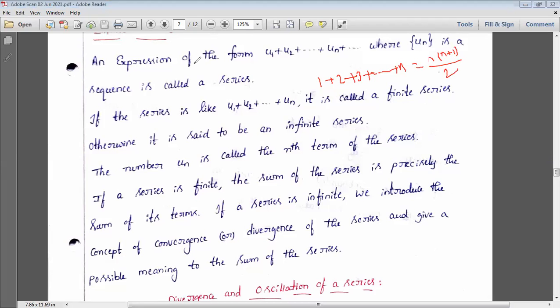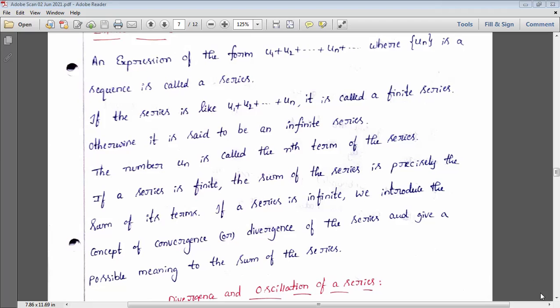This is the finite one. And if it's infinite, there is no end to it, like 1 plus 2 plus 3 plus and so on, n plus and so on. That is nothing but an infinite series. The number un is called the nth term of the series. So u1 represents the first term, u2 the second term, and un the nth term of that series.